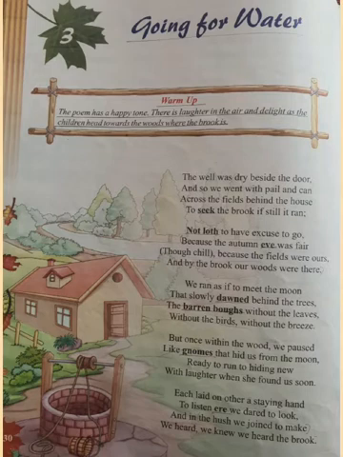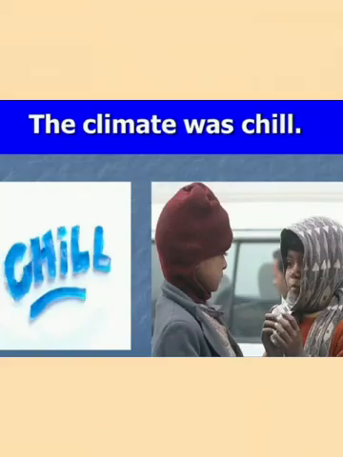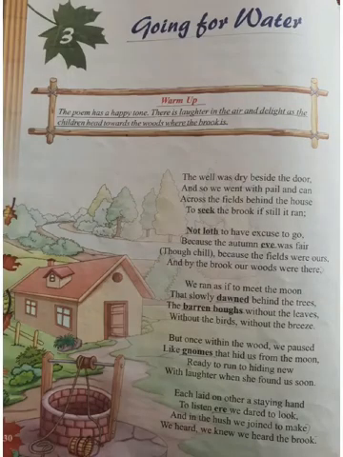Underline eve, eve means evening. So autumn season was there when the leaves fall. Yes, so autumn evening was fair. Fair means nice and charming. Though chill, though it was a bit cold, but still the poet was willing to go, because the fields were ours, and by the brook our woods were there.